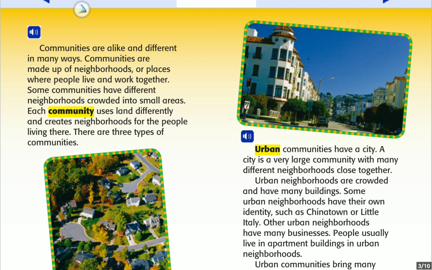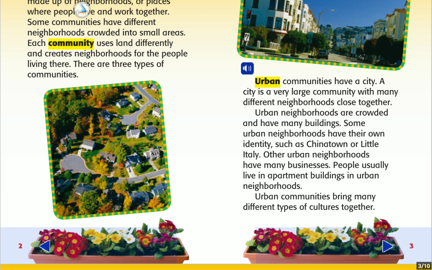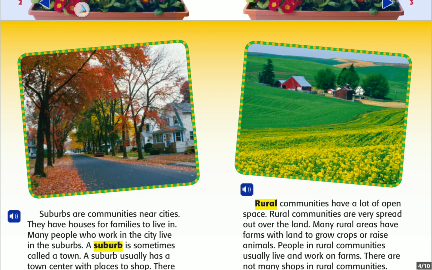Some urban neighborhoods have their own identity, such as Chinatown or Little Italy. Other urban neighborhoods have many businesses. People usually live in apartment buildings in urban neighborhoods. Urban communities bring many different types of cultures together.